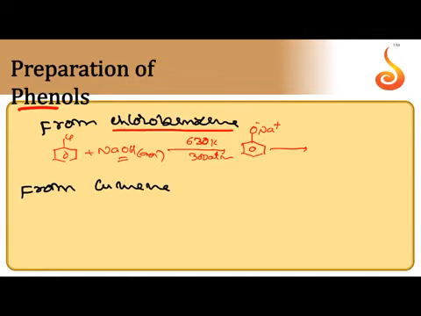After the formation of the sodium phenoxide salt, you separate it and subject it to acidification. So finally we can get phenol. This entire process is called Dow's process. So under drastic conditions only we can substitute chlorine with OH.